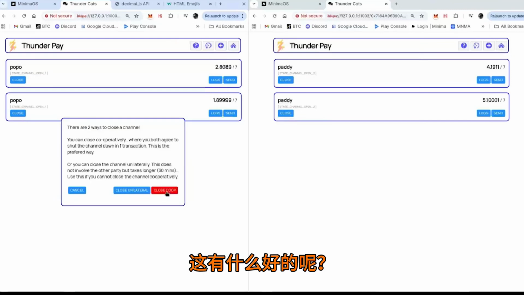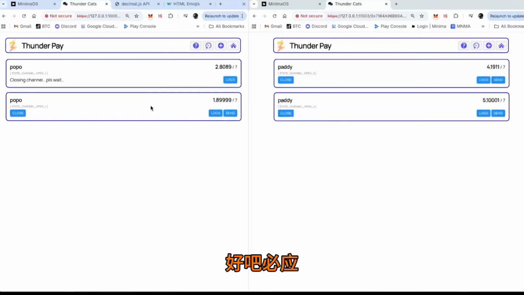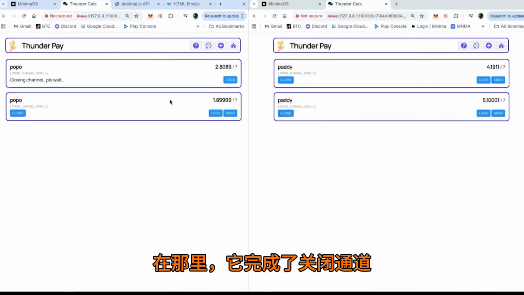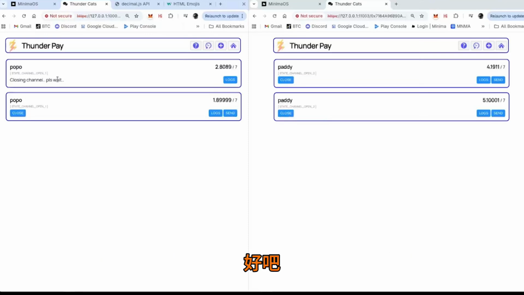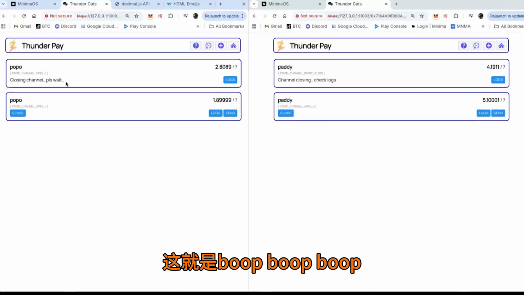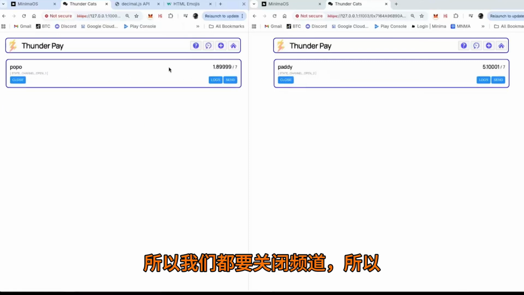And what's nice about that, close co-op. Are you sure you want to close the channel? Okay, bing. There it is. And it's done. Closing channel. And I can see it now. You posted the closed co-op transaction. Okay. And there it is. So we're both closing the channel.